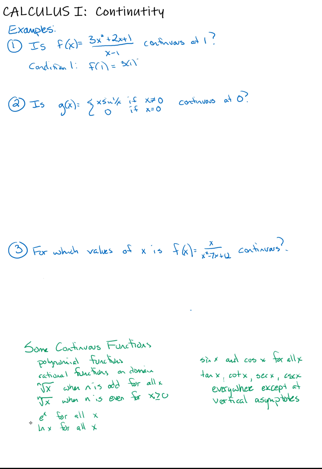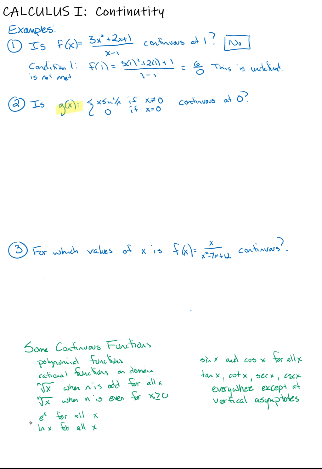So let's see, what do we get if we evaluate f at 1? Oh, well, I see a problem there. We end up with 6 over 0, and this is very much undefined. Which means condition 1 is not met. So the answer is no. f of x is not continuous at 1. Let's take a look at example number 2.